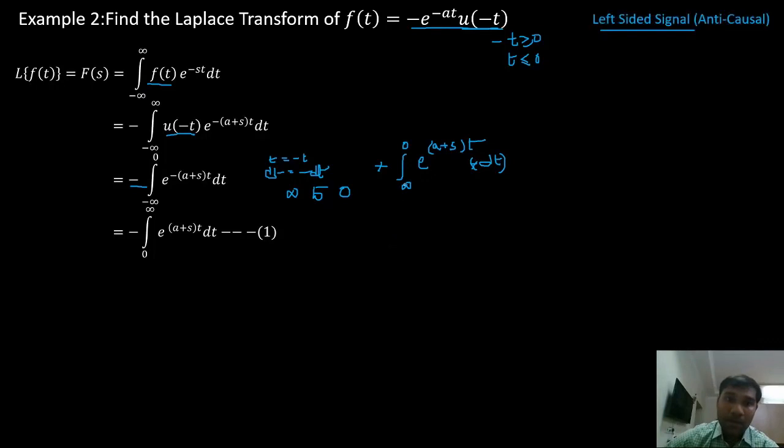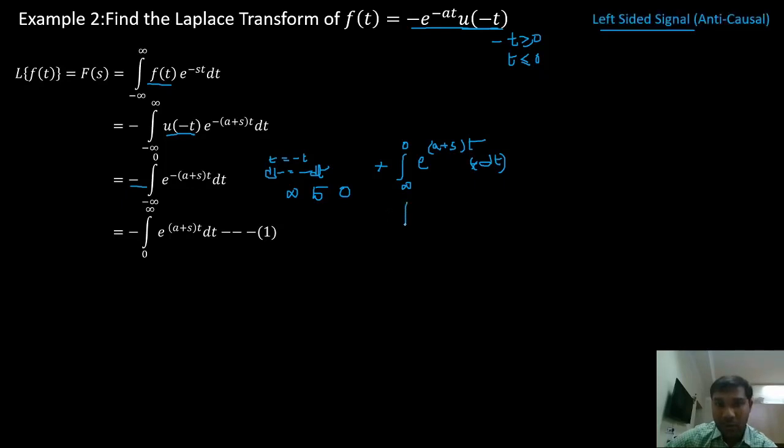Now here I have a lower limit as infinity and upper limit as 0. So what I can do is swap or interchange these limits, making my lower limit 0 and upper limit infinity. If I do that, I should introduce a negative sign.